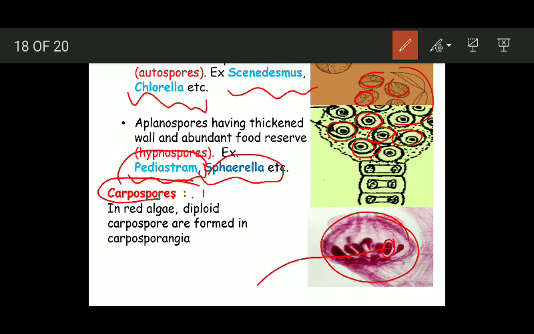These are the diploid spores. Obviously the plant body on which these spores are produced is diploid, that's why the spores are diploid. Diploid spores produced inside special structures known as Carposporangia are known as Carpospores. Remember, Carpospores are formed exclusively in some red algae.